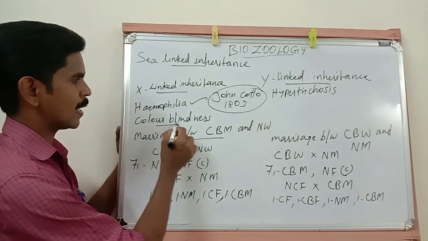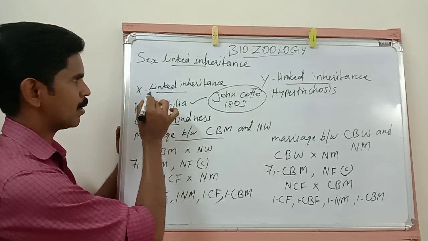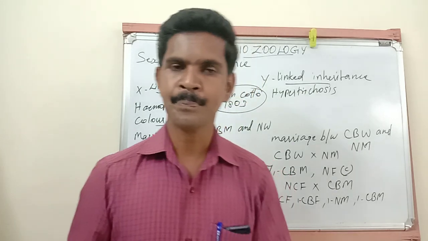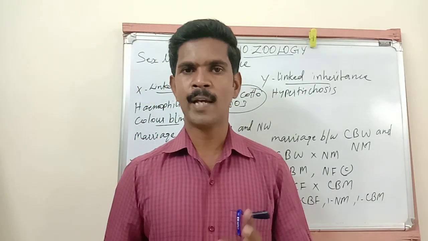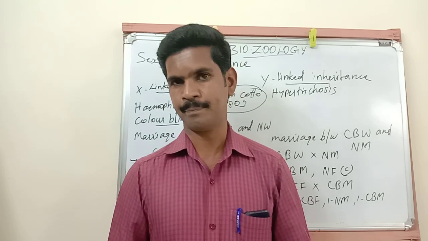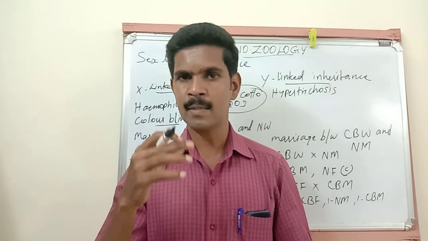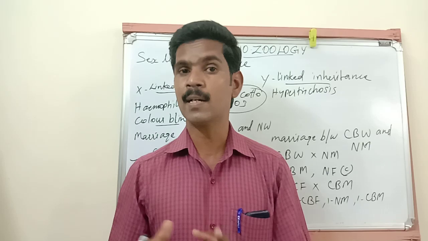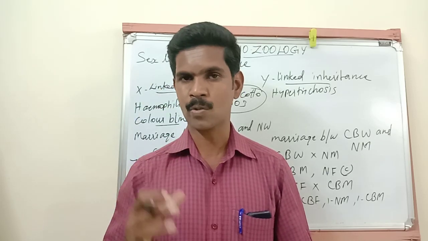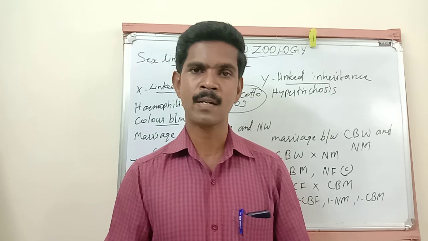Then the second one is color blindness. The second example for this X-linked inheritance is color blindness. See, listen very carefully. Normally there are two types of cells present in the cornea region of the eye. Okay, so in the eye, many areas are there. Sorry, retina region, not cornea, retina region. So the eye has many regions, many layers. So the retina region is one of the important regions of our eye.